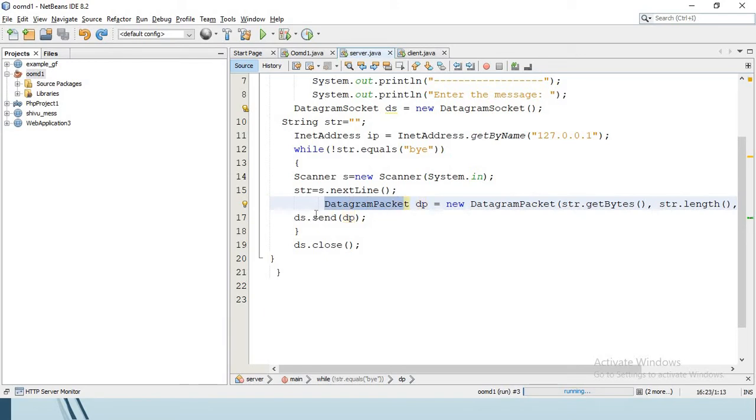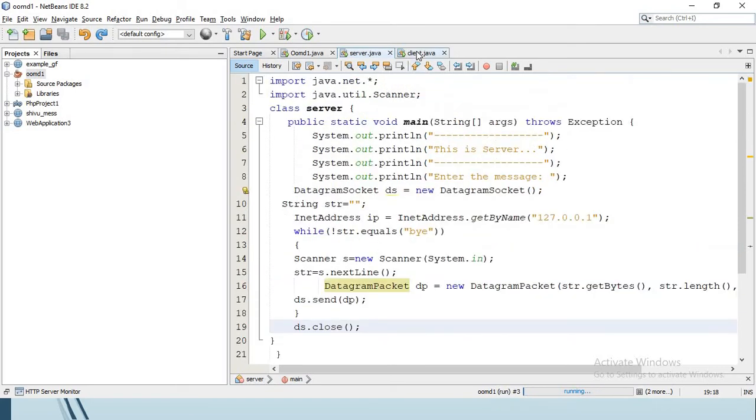Next is the send method. This send method belongs to the datagram socket class, for sending datagram packets to the socket. And ds.close: we use the close method to finally close the connection so that the port is available for further use.